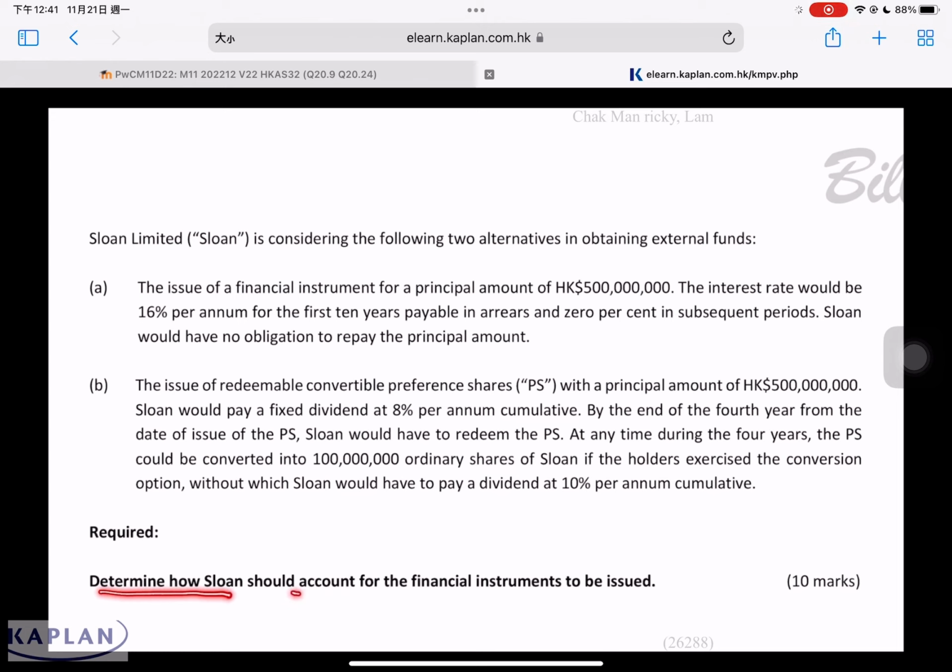Determine how the entity should account for the financial instrument to be issued. 10 marks. For 10 marks, there are two parts, part A and part B. Each part is around 5 marks. Your answer should be around 5 to 6